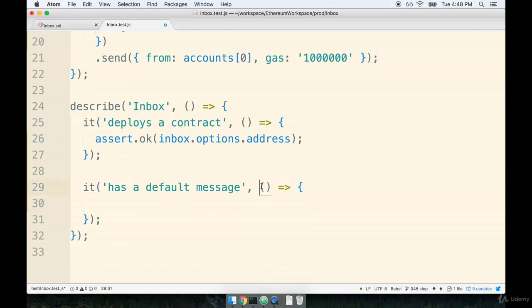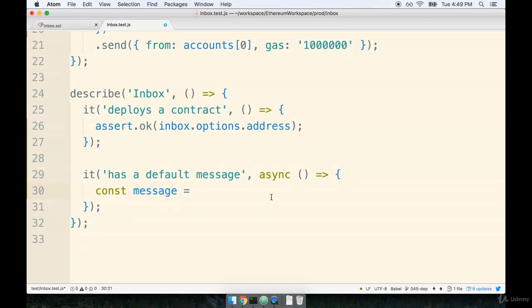Now the first thing I'm going to do here is mark this function as being async. Remember what we just said a moment ago. Calling a method is relatively instantaneous. It's still asynchronous, so we still have to assume that calling the method is going to return a promise, and we still have to wait for that promise to be resolved. So we're going to use the async await syntax to wait for this message property to come back to us. Now I'm going to say const message, so we're going to assign the initial message to this variable right here, and then we'll say await inbox.methods.message.call.